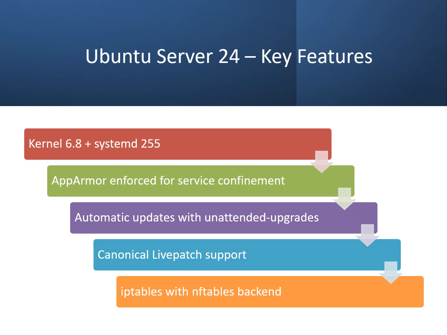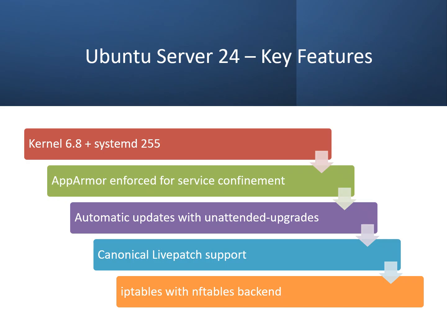Ubuntu Server 24.04 is Canonical's newest long-term support release, meaning it will receive updates for several years. Kernel and systemd: it runs the Linux kernel 6.8 with systemd version 255. This combination improves performance, scalability, and system management. Ubuntu uses AppArmor as its primary security framework. Each application can be confined with a profile that limits what files, processes, and network resources it can access.